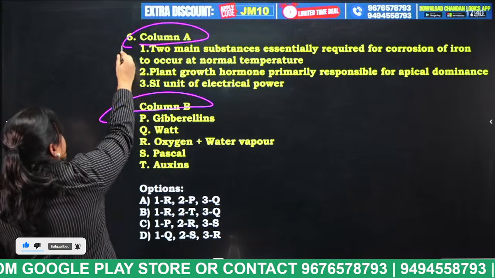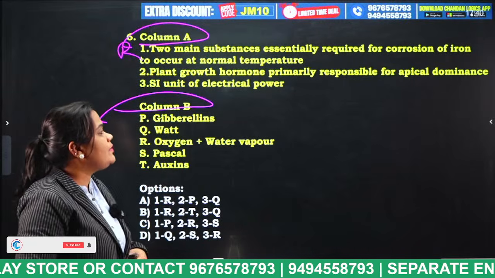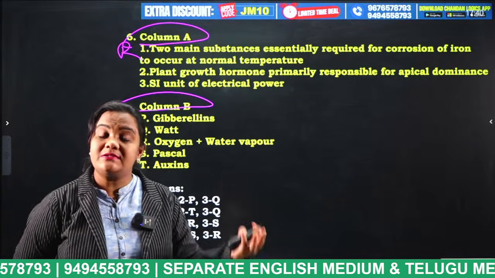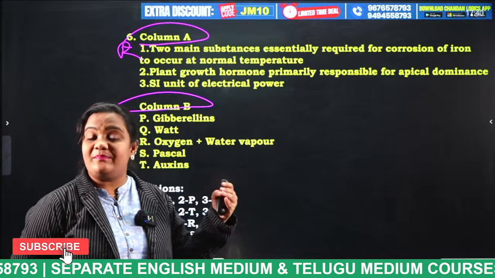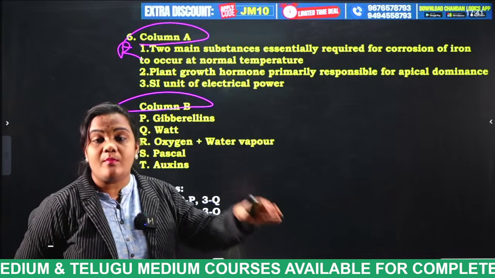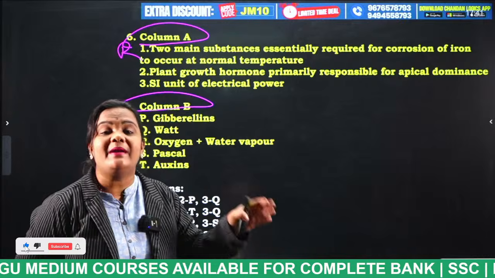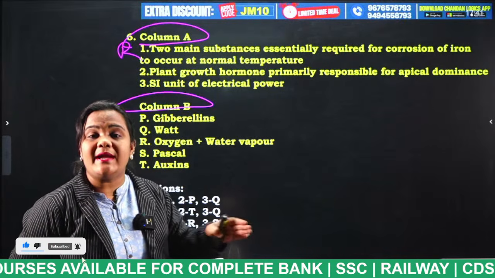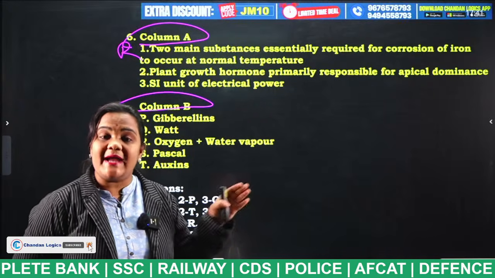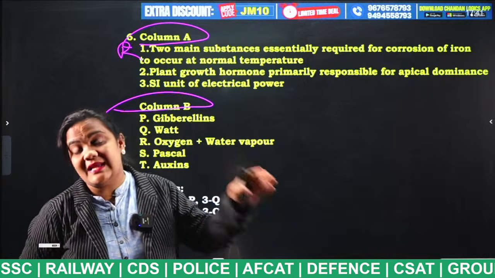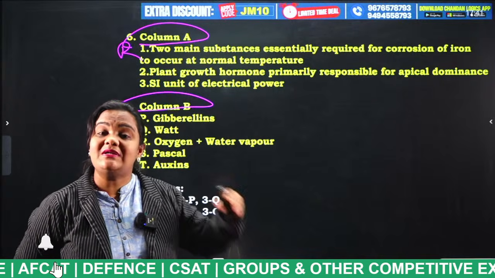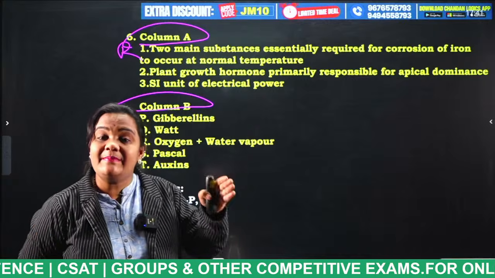So the first statement is R. And the second is the plant growth hormone primarily responsible for apical dominance. Generally, we have 5 types of hormones: auxins, gibberellins, cytokinins, abscisic acid, and finally ethylene. Ethylene is the only gaseous hormone, which is helpful for the ripening of fruit. Cytokinins is the hormone helpful for cell division. Abscisic acid acts as a reverse of cytokinins; it inhibits cell division.